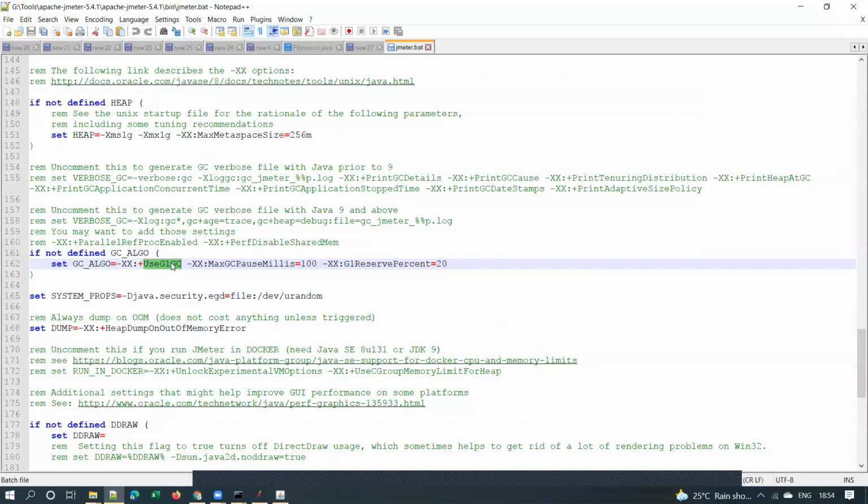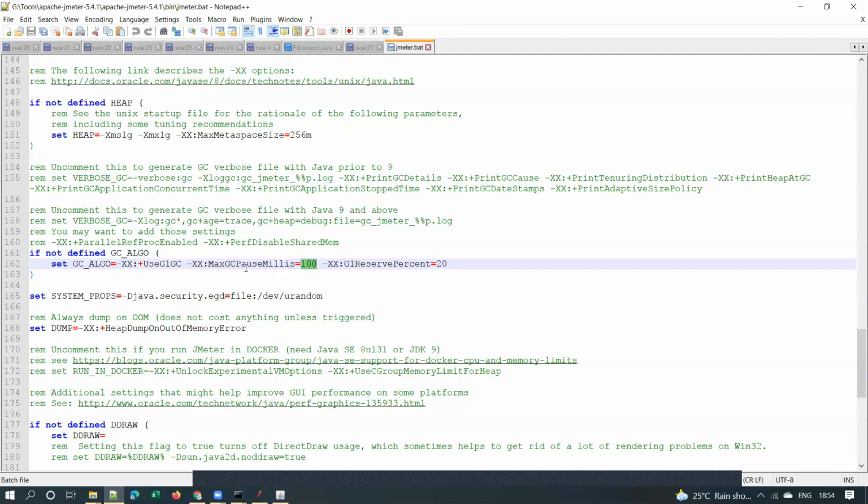Right. So JMeter is using G1GC, and if you observe here, see what the significance of G1GC is. We can define a max GC pause time. Max GC pause millis equal to 100 means whenever a GC happens, it should not pause for more than 100 milliseconds. That's what it means.